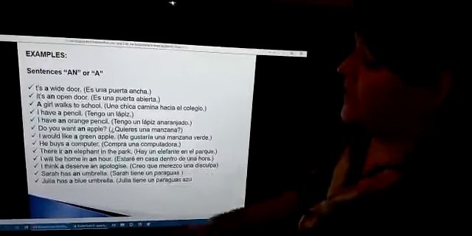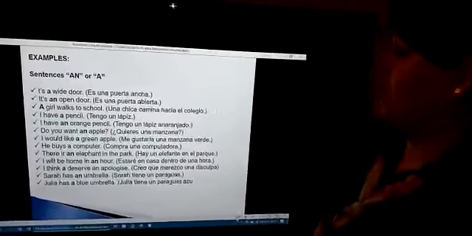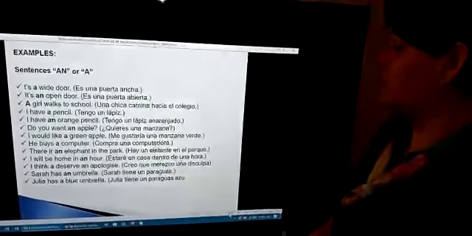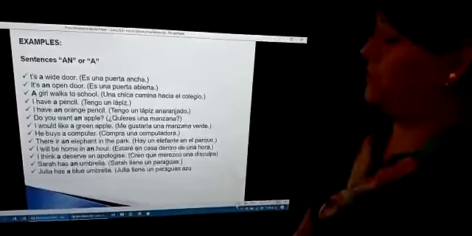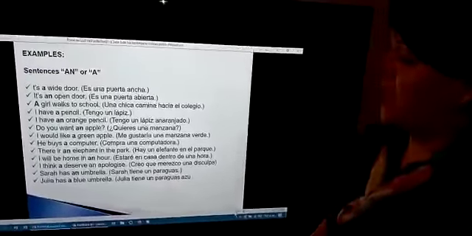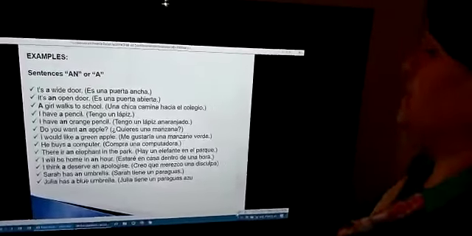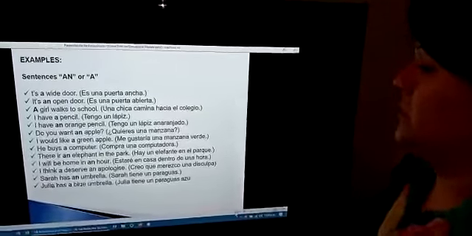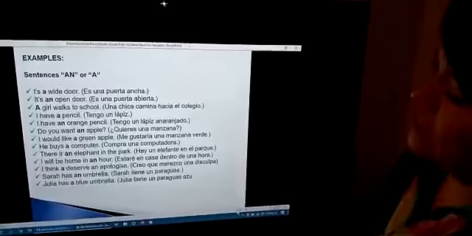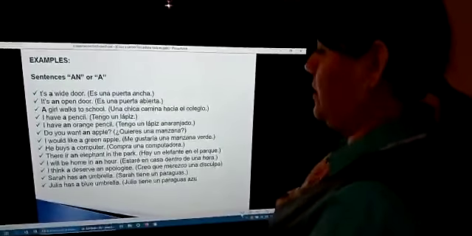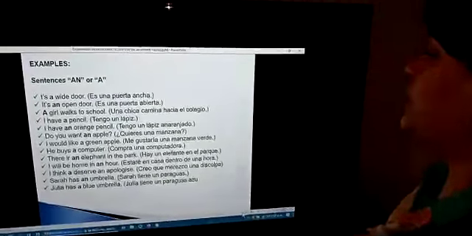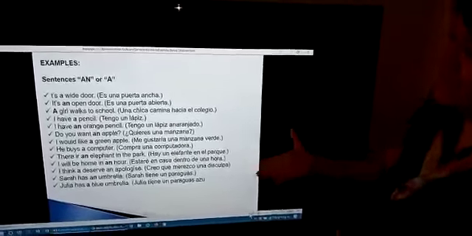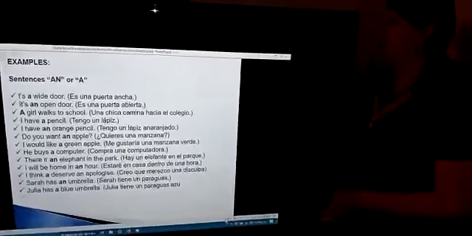The next, I think I deserve an apology. Spanish, creo que merezco una disculpa. The next is, Sarah has an umbrella. In Spanish we say, Sara tiene un paraguas. And the last says, Julie has a blue umbrella. Spanish says, Julia tiene un paraguas azul. These are the examples of a and an.